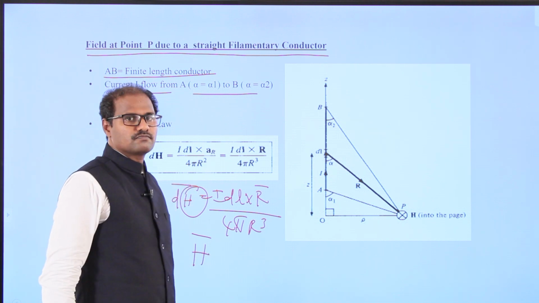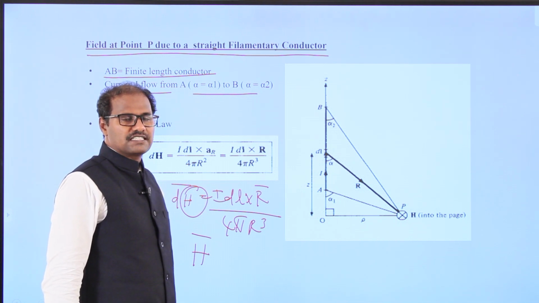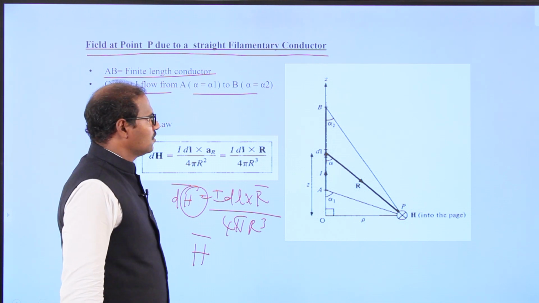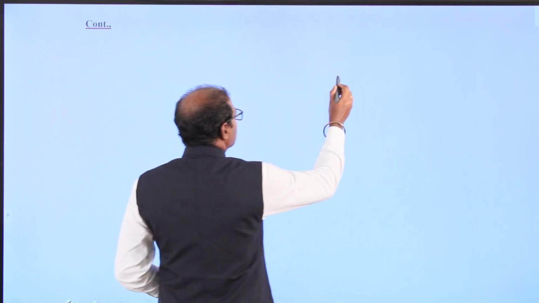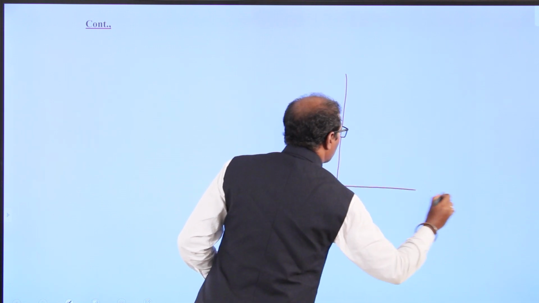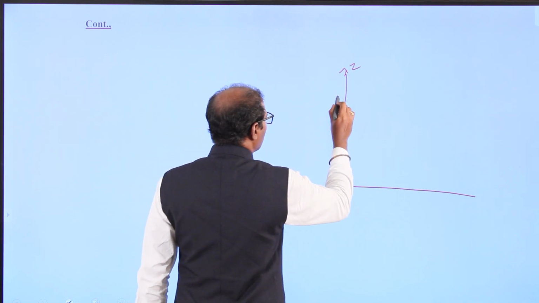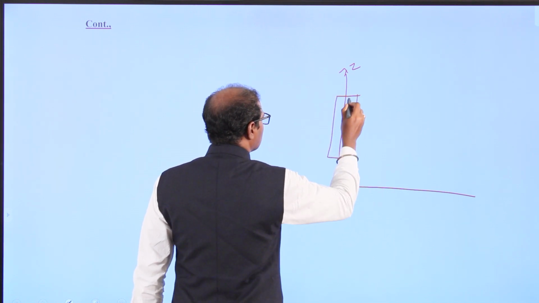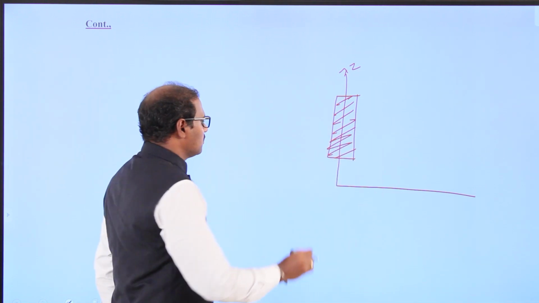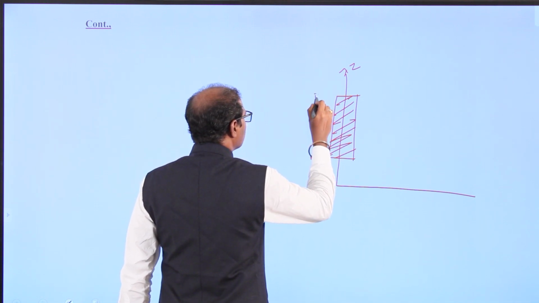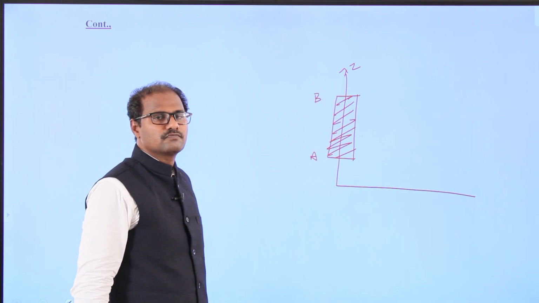Before going further, first we can draw the diagram properly, so we get the idea of how to measure the magnetic field intensity at point P. I am going to keep one filamentary conductor along the Z direction, with height A to B, a finite element conductor.